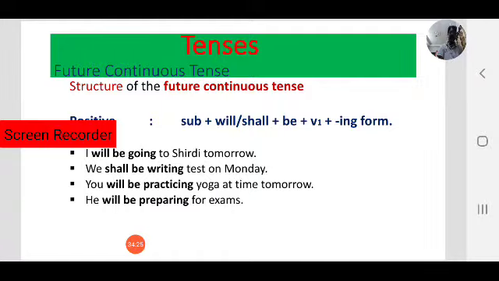You will be practicing yoga at this time tomorrow. Your future continuous action. What is that? You will be practicing yoga at this time tomorrow. You will be practicing. You are in yoga postures. You will be practicing yoga at this time tomorrow.